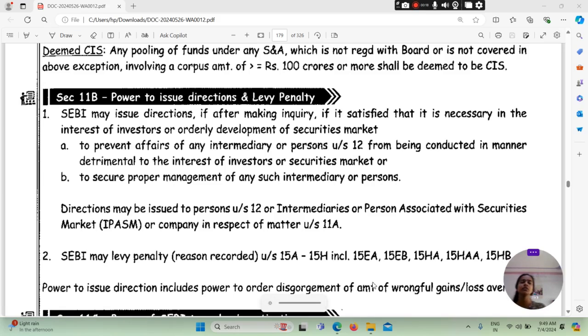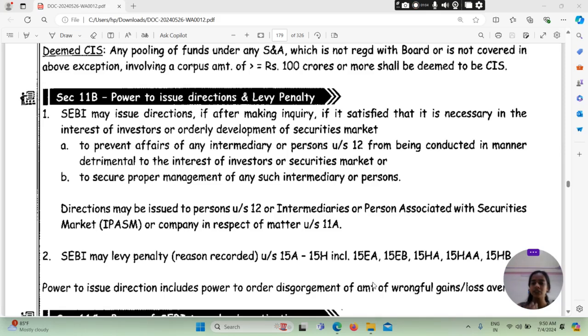तो बेसिकली इसमें क्या बात की है, जो सेबी है वो क्या करेगा, issue करेगा direction, if after making inquiry, अगर inquiry करने के बाद if it is satisfied that it is necessary in the interest of investors और orderly development of securities market, to prevent affairs of any intermediaries or person under section 12 from being conducted in a manner detrimental to the interest of investors or securities market, or to secure the proper management of any such intermediary or person.